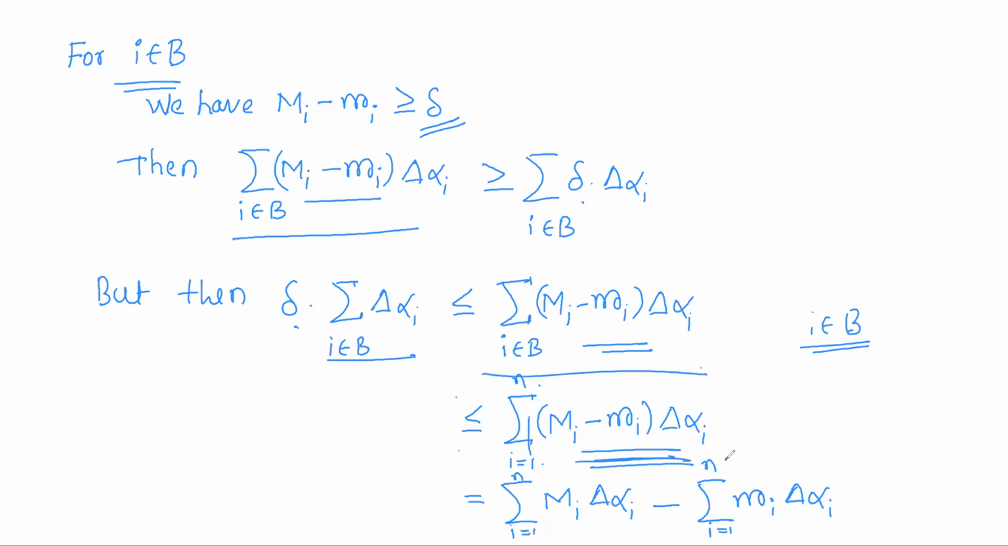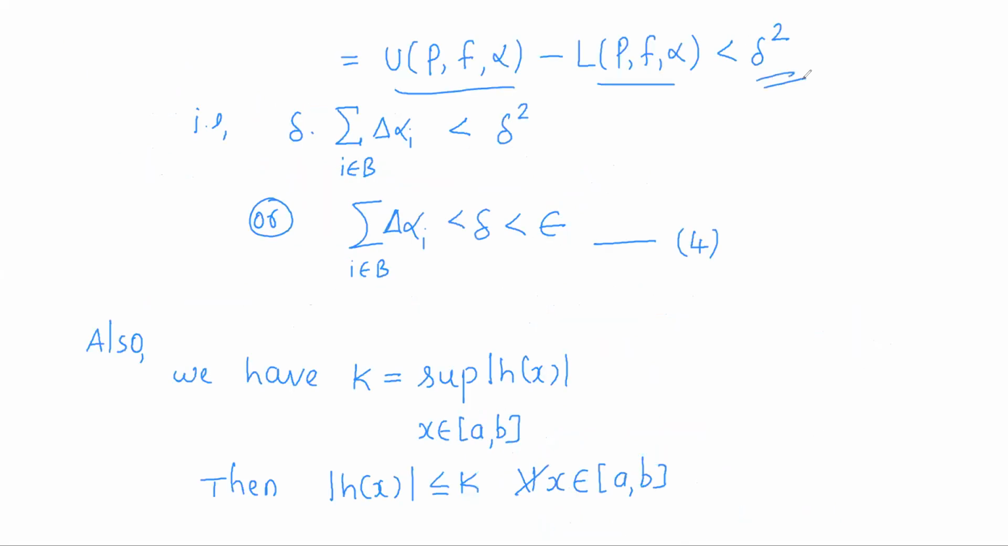So now what is this? We can separate this summation of Mi delta alpha i minus the summation of mi delta alpha i, which is nothing but U(P, f, alpha) minus L(P, f, alpha). This in turn is less than delta square. We have already made it so using the Riemann criterion for f, so this summation will be less than delta square. As delta is a positive value, divide the inequality by delta on both sides, so that you get this summation to be less than delta. But we have chosen delta to be less than epsilon. So this summation is less than epsilon.